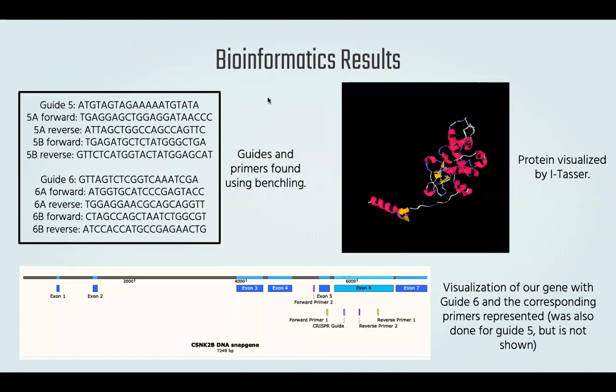Here you can see our guides and primers, and then also we have a visualization of the gene as a whole with guide 6 and then its corresponding primers. And then this is the protein that our gene produces.